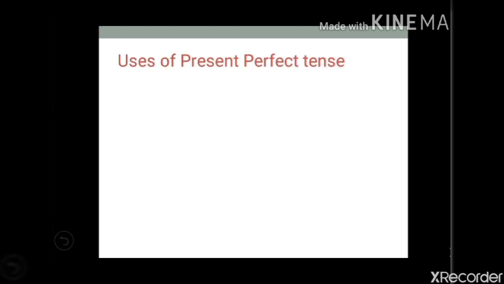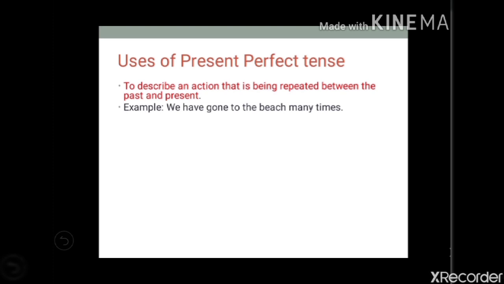Next one, uses of present perfect tense. If you want to describe an action that is repeated between the past and present, it is going to repeat in the past and also in the present. That time you have to use present perfect tense. So, we have gone to the beach many times. In the past also we went to the beach, and now also we go to the beach.